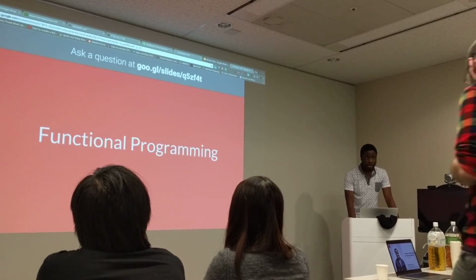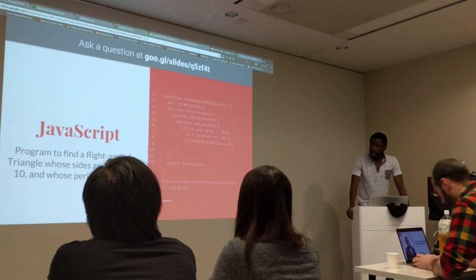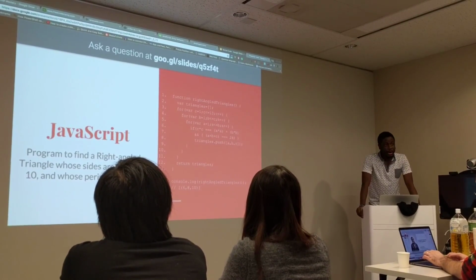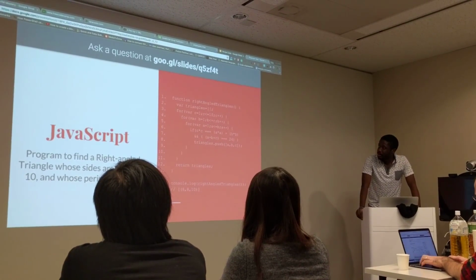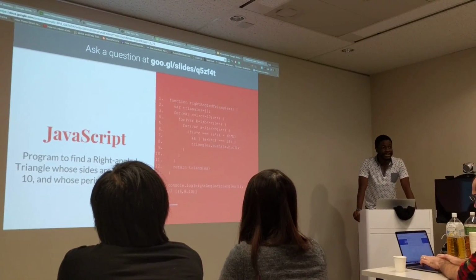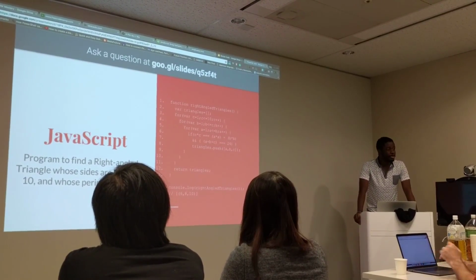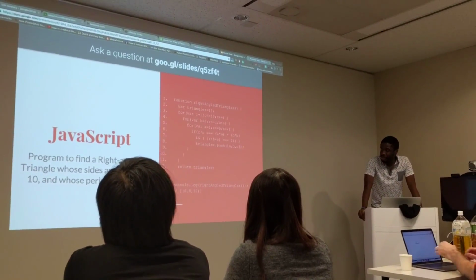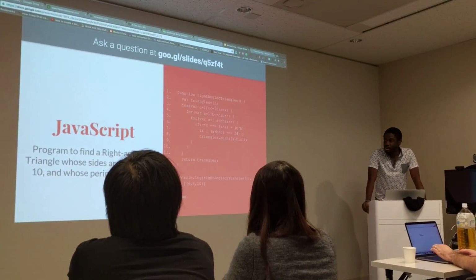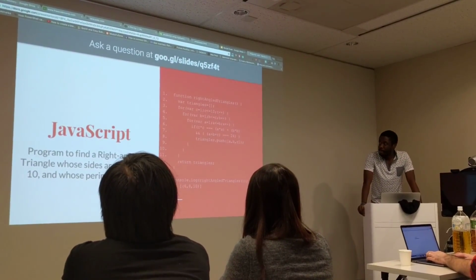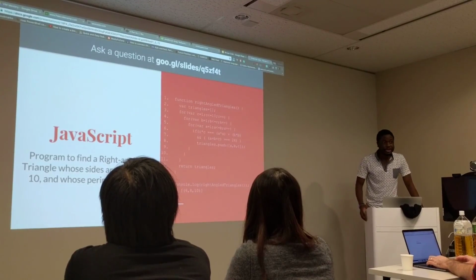Where do we begin? Well, no better place than to show some code. Now, I hope this is legible. I hope you can read it. Try to squeeze, but maybe that proves my point. This is a JavaScript program that is trying to find a right-angled triangle whose sides are less than 10 and whose perimeter is 24. And as you can see, it's actually a very simple program.